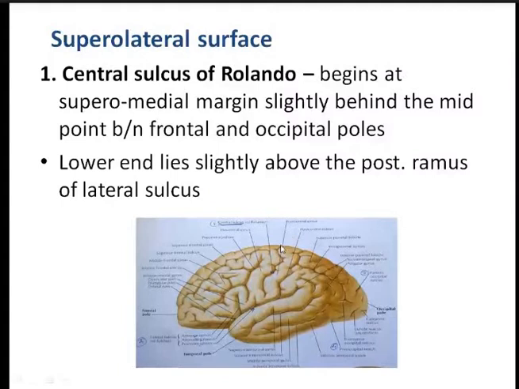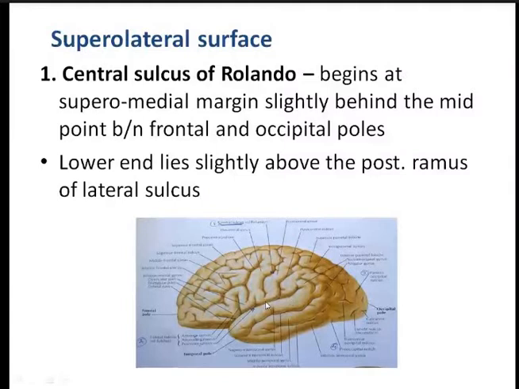Another important point is it has to cut the superomedial border. So it starts from here, then it runs downward, forward, and laterally like this within the superolateral surface. Now this is the central sulcus. And how does it end? This is the lateral sulcus here. The central sulcus ends slightly above the posterior ramus of the lateral sulcus, which I will be telling you about after this.